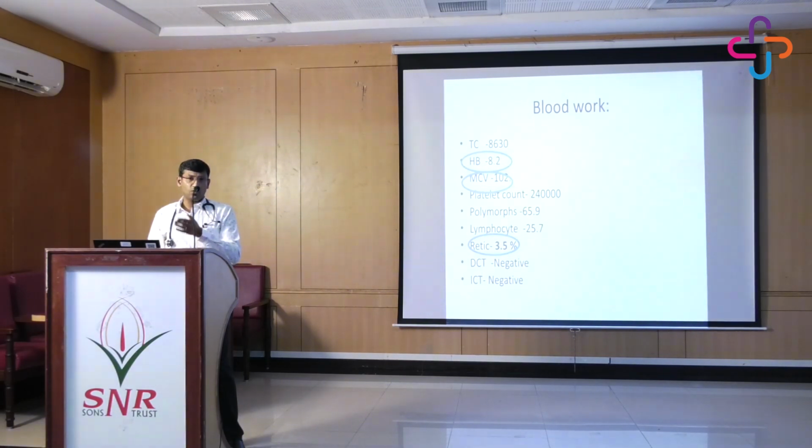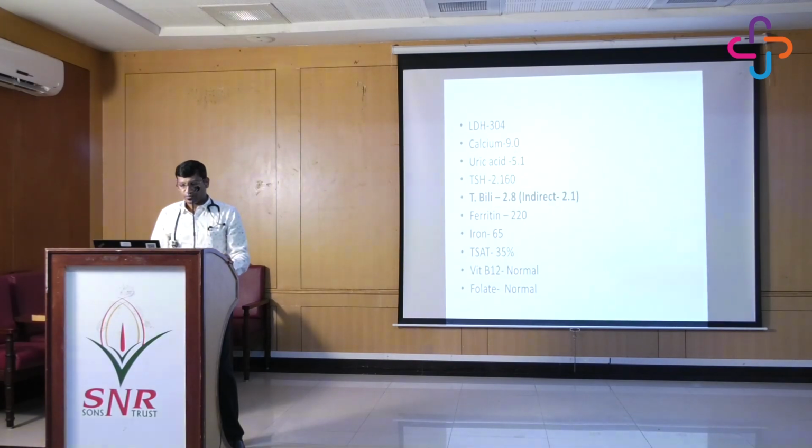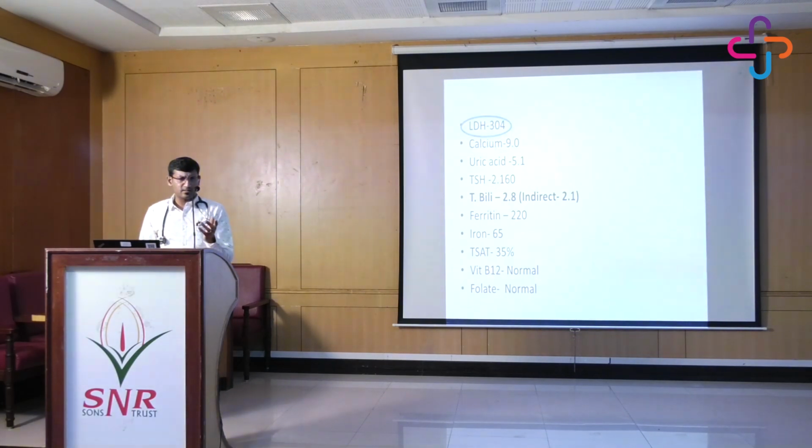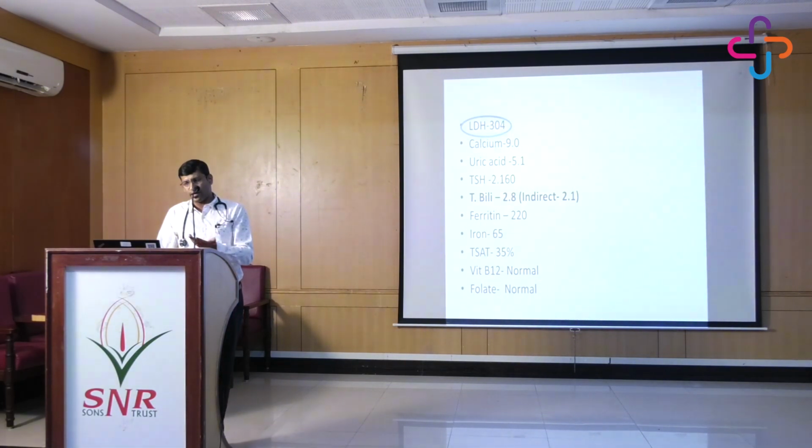Again, this has to be closely watched because sometimes there is something called the corrected retic count, which has to be seen for the degree of anemia. Still, the patient had some sort of increased reticulocyte count. However, the DCT, ICT was negative. Lab wise, LDH was again slightly high. The normal range is somewhere around 220, and it's around 300.